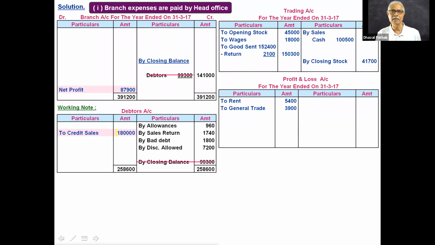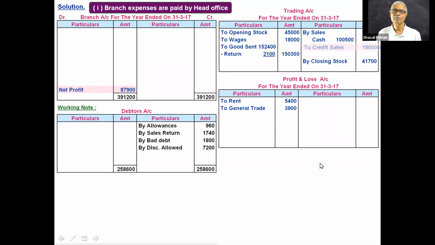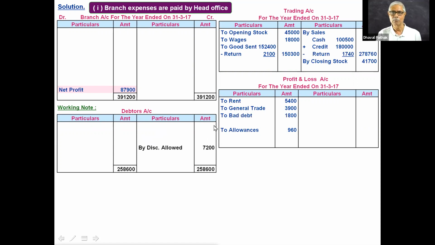Now look at this debtors account. This credit sale will appear to the credit side of trading account. Then allowances, discount allowed, debited to trading account, profit and loss account. Sales return, deducted from sales. Bad debts, debited to profit and loss account. Discount allowed, debited to profit and loss account.